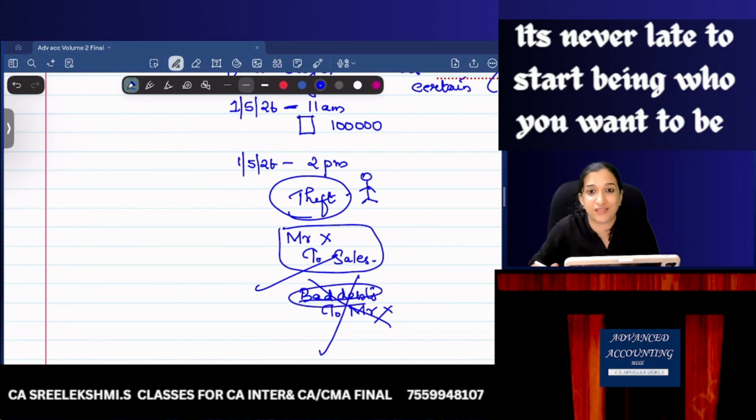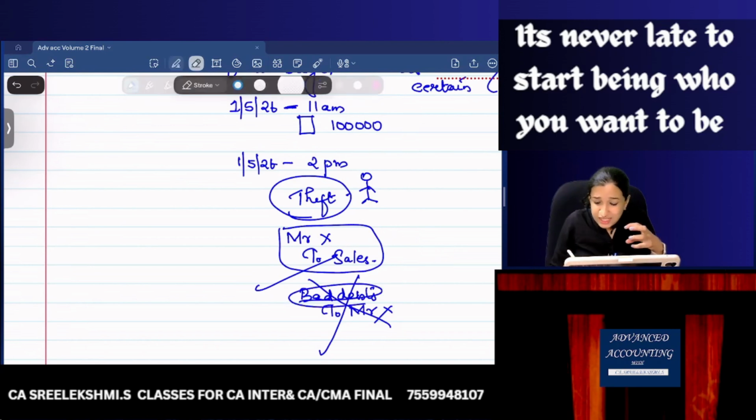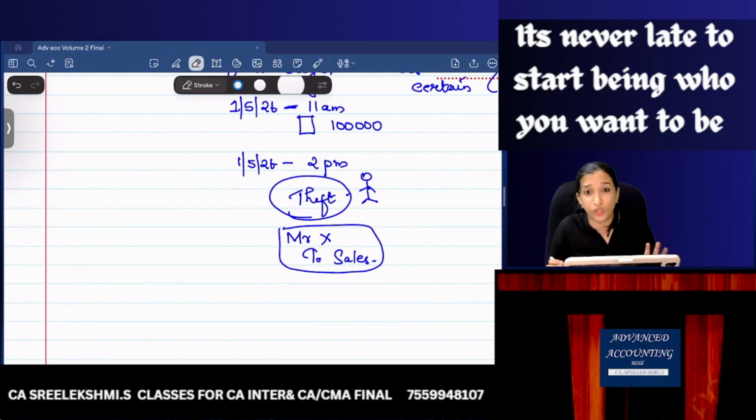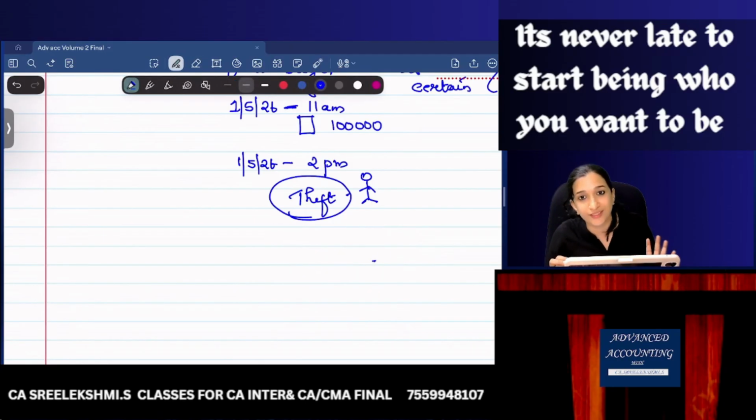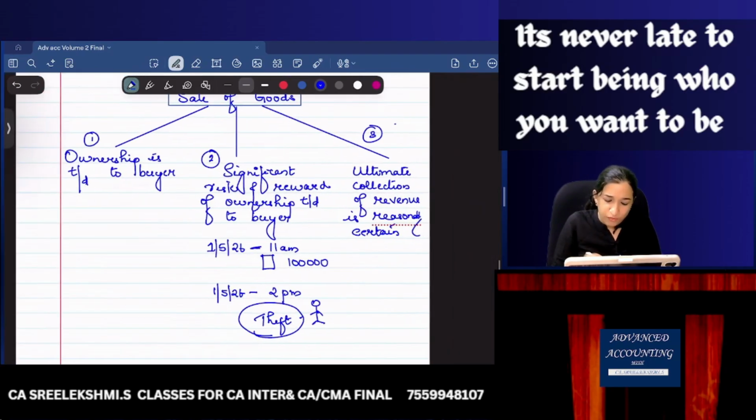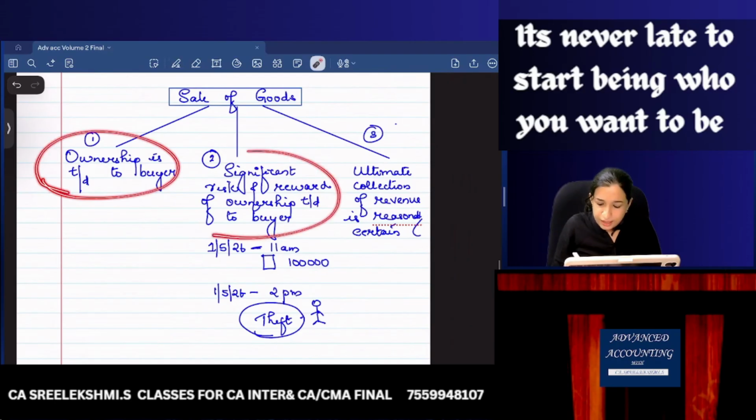At the time of sale itself, if I am sure Mr. X is not going to pay me the amount, then it is a loss. It is like a stock loss. I should not recognize it as revenue. No revenue recognition can be done. So revenue recognition can be done when all the 3 points are satisfied.